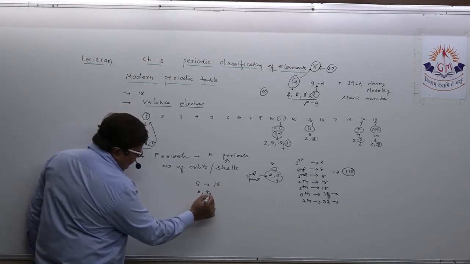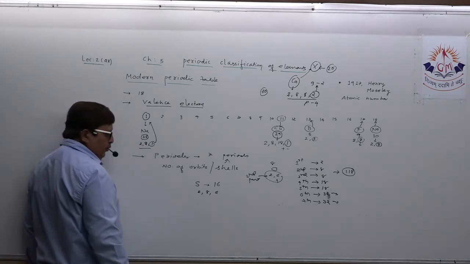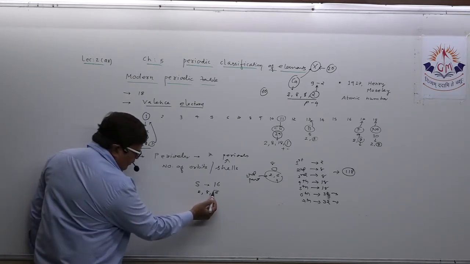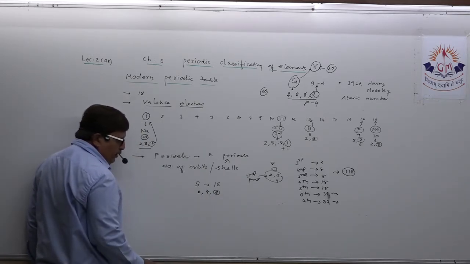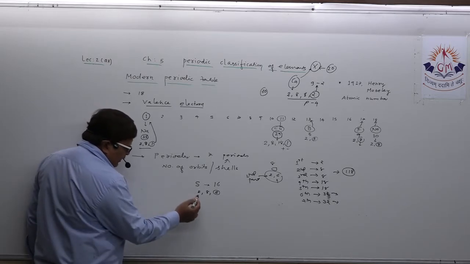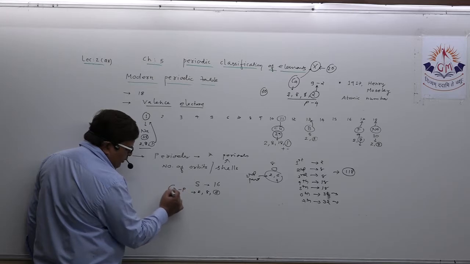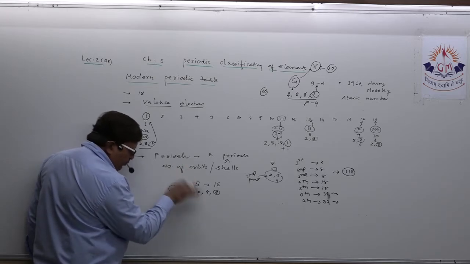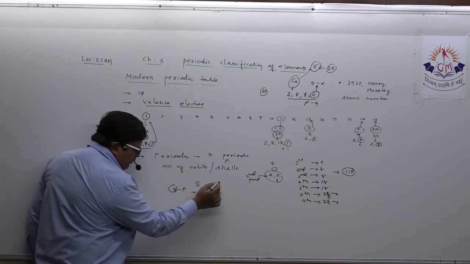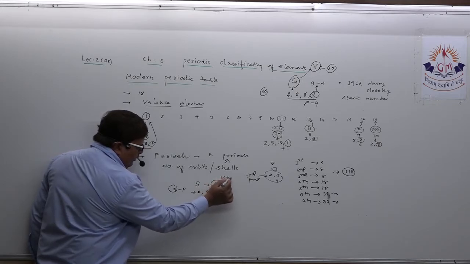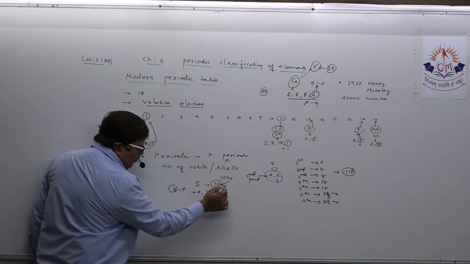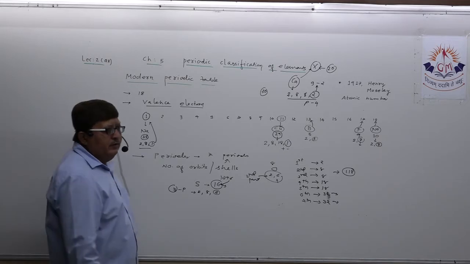What is its electronic configuration? 2, 8, 6. 6 electrons in the outermost orbit. And 3 orbits, so it belongs to the third period, that you all know very well. But when you write about the group, just start thinking 16, so you have to think 10 plus 6, so it belongs to group number 16, that way.